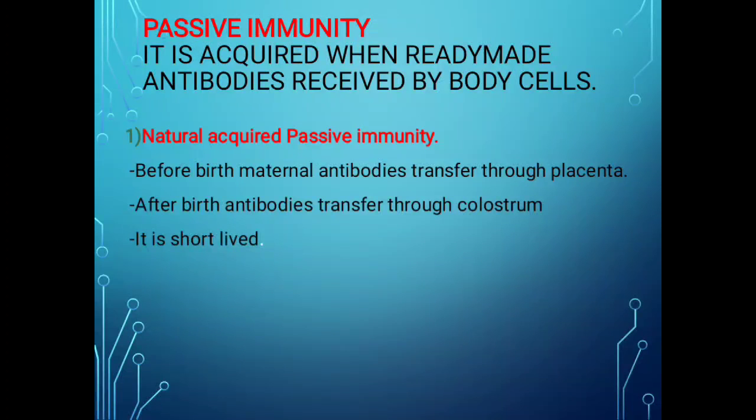What is the meaning of colostrum? Colostrum means the first milk secreted by the mother. That colostrum is known as the first milk the mother produces when feeding the baby for the first time. That colostrum is rich in protein. Rich in protein means in that colostrum a large amount of antibodies are present, and due to that the immunity system of that baby becomes stronger.